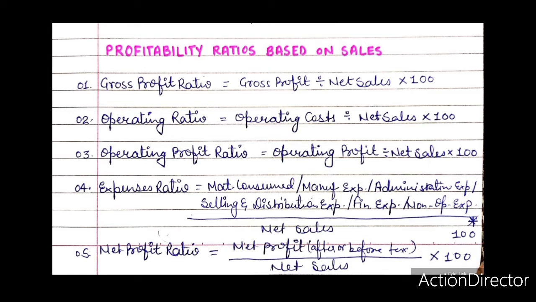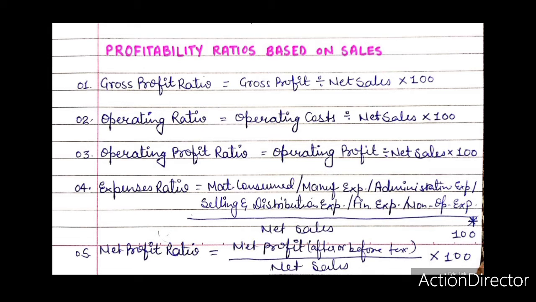Interpretation and significance. This ratio measures the trading effectiveness and basic profit earning potentiality of a firm. The higher the ratio, the greater will be the margin, and that is why it is also called margin ratio. An increase in the gross profit ratio may be the result of one or all of the following. Number 1, higher selling price but cost of goods remaining the same. Number 2, lower cost of goods sold but selling price remaining the same. Number 3, such combination of selling prices and cost where margin is more. And lastly, increase in items of excess margin.